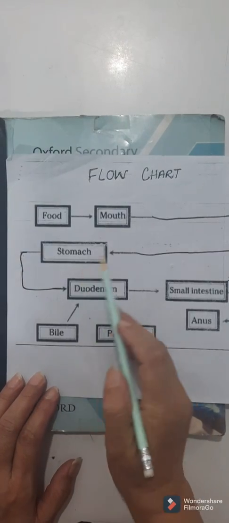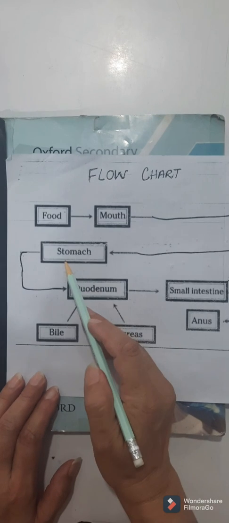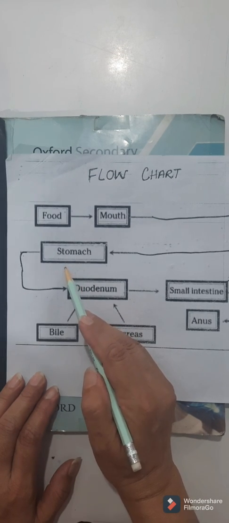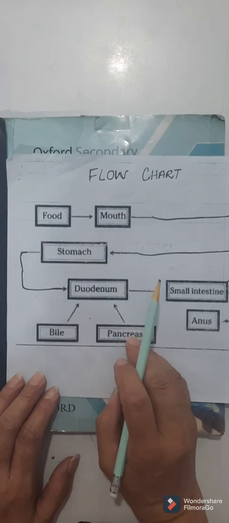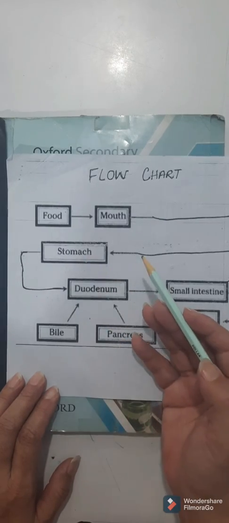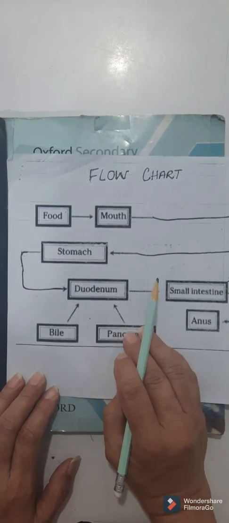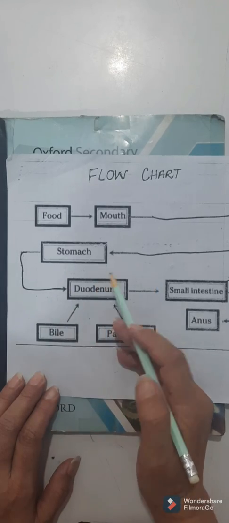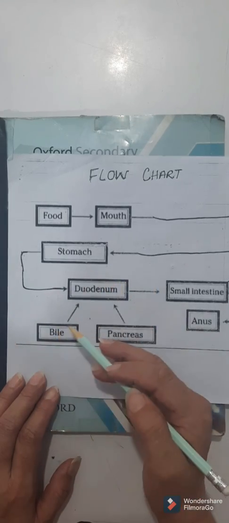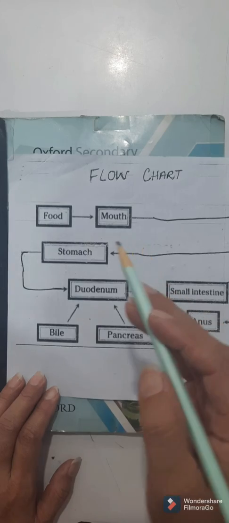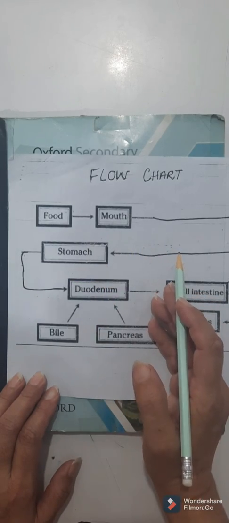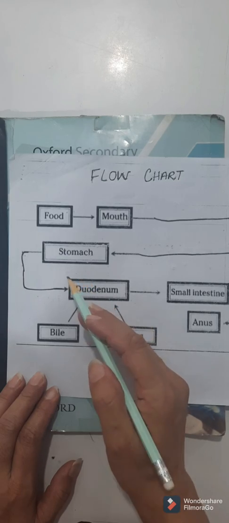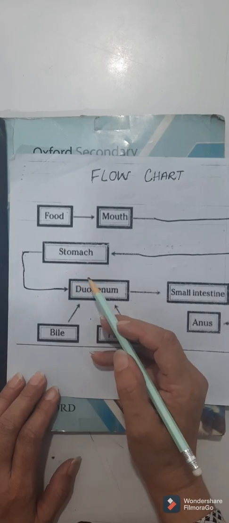Dear students, the stomach is a muscular organ which can hold about 1.5 liters of food. It produces gastric juices and hydrochloric acid. In the stomach, an enzyme known as protease converts proteins into amino acids. And the hydrochloric acid will kill the bacteria if they are present in the food.